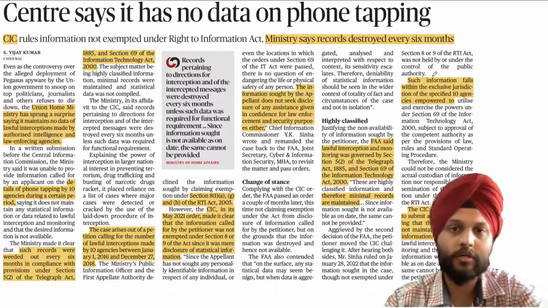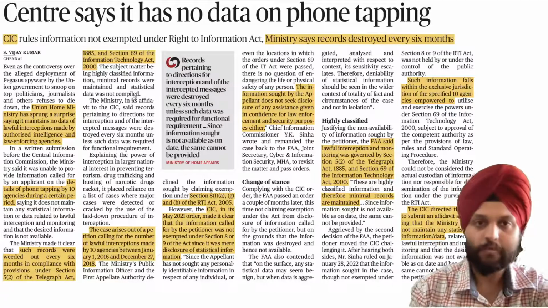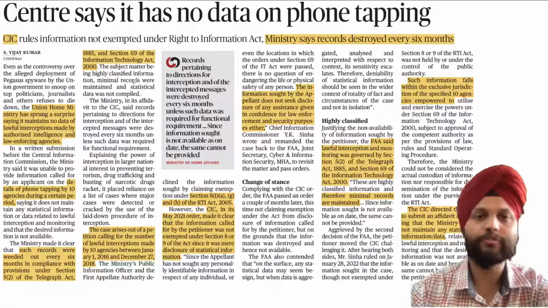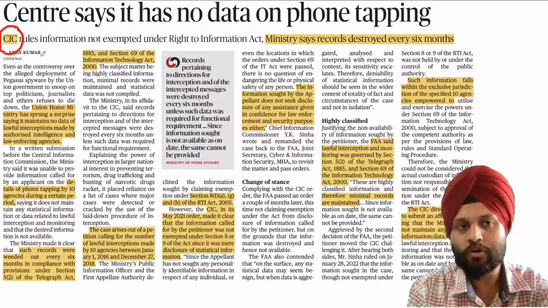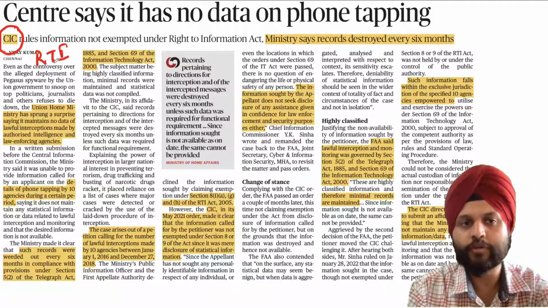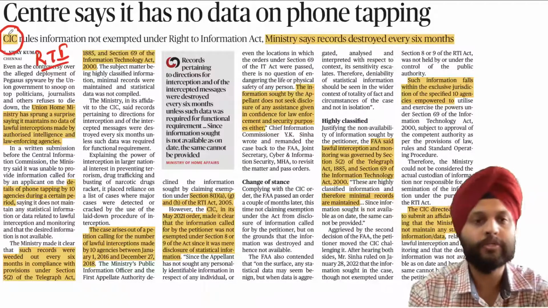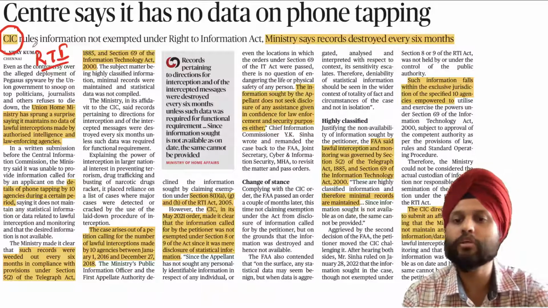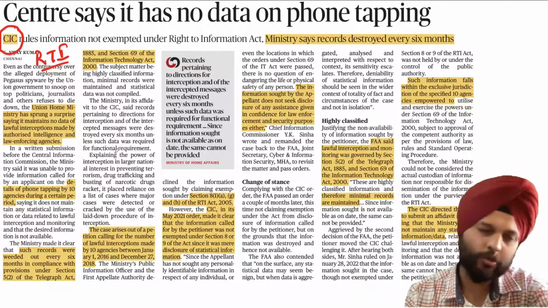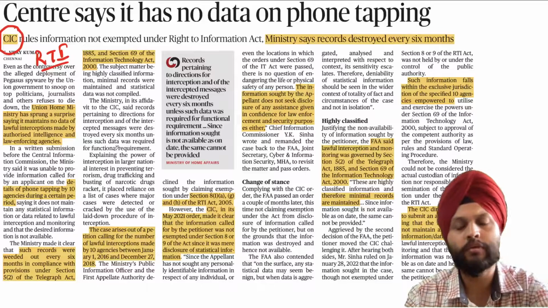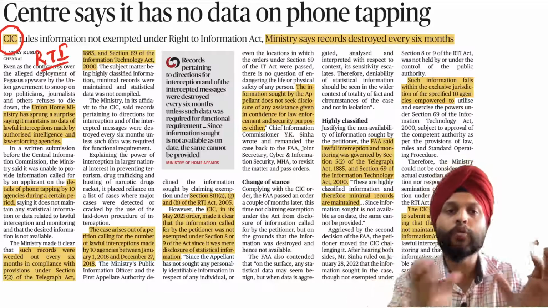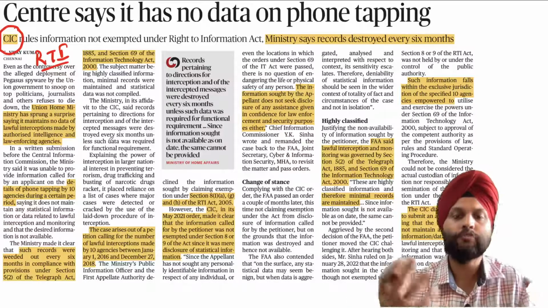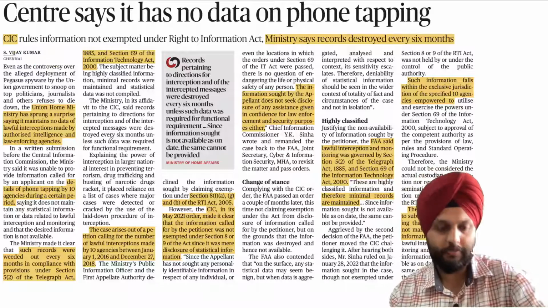Center says it has no data on phone tapping. You know why I'm sharing this? I wouldn't have shared this normally. I'm not concerned about this. I'm not talking about the internal security issue. I'm interested in the functioning of the institution of the Right to Information Act, the Chief Information Commission. So I'm more interested in these agencies over here. And this particular article reflects how the government sees the RTI and how it tries to evade the functioning of the RTI. So this you can see.